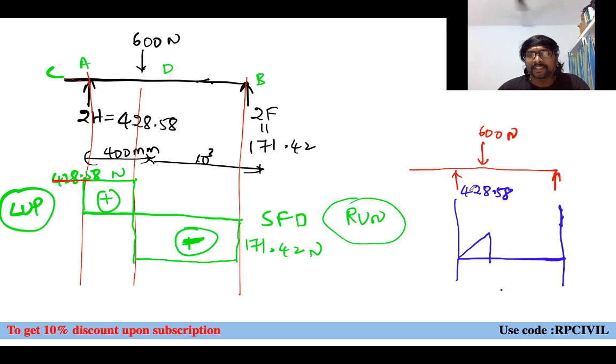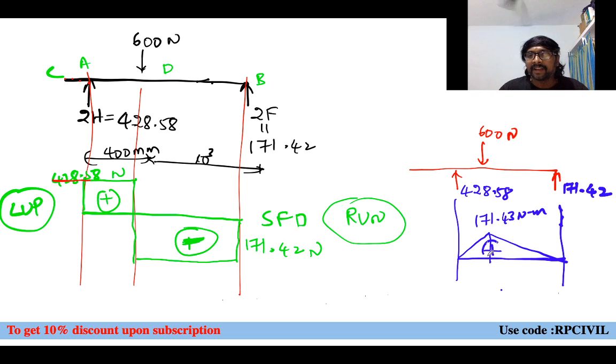Bending moment at this place is what? 428.58 into this 400 mm distance, right? So 0.4 meters, if you divide by 1000, you will be getting in terms of Newton meters. How much Newton meters? 171.43 Newton meters. Because of this, what you are getting? 171.42 or 43 into 1000. Obviously, you are getting the same value only. Do you need to calculate separately?